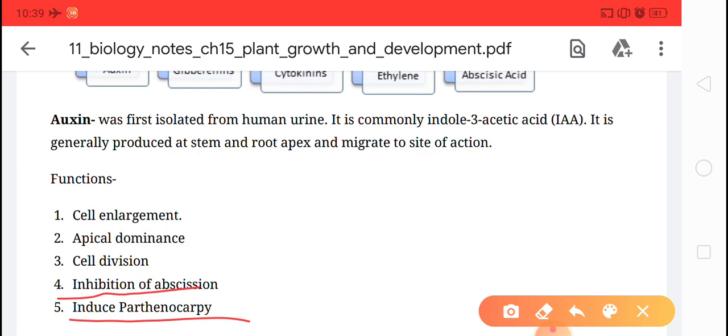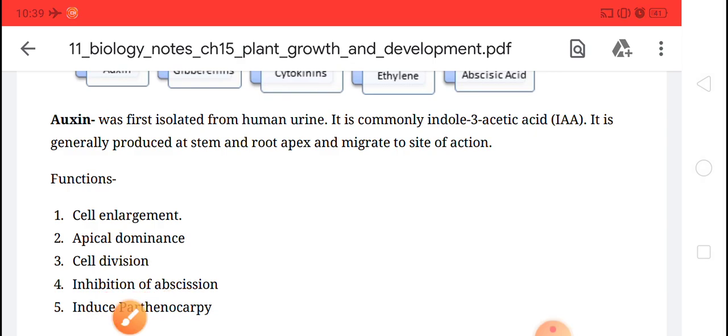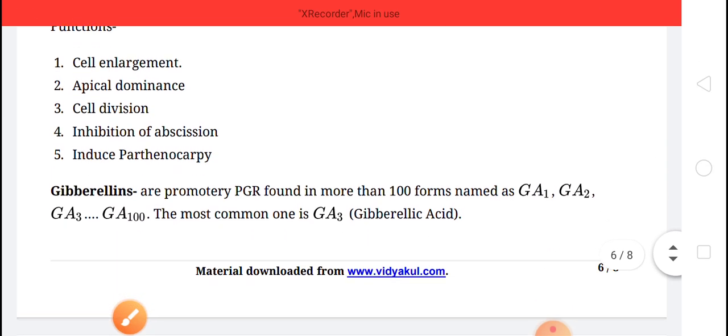Okay, the weeds are unwanted plants that grow along with the crops. So if we want to get rid of them, the synthetic auxin hormone 2,4-D kills the unwanted plants. Okay, children, so the first hormone that we have discussed is auxin.